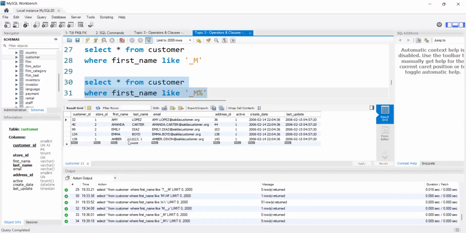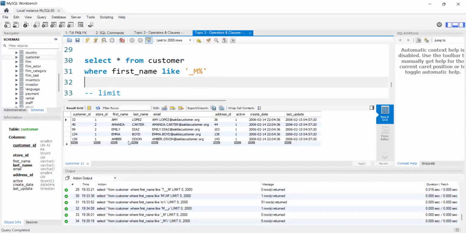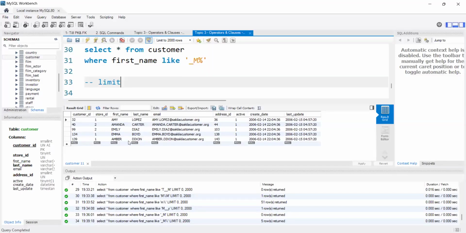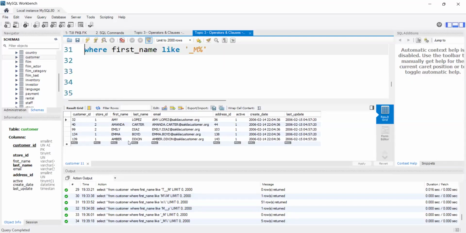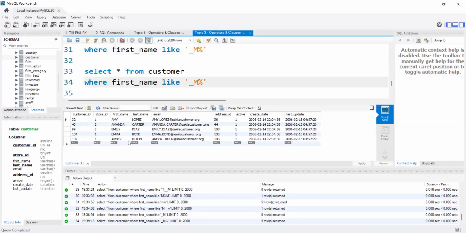Good question, Pritesh. I forgot mentioning this. We can use both the wildcards together as well. We can frame as we wish. Here you can see Amy, Amanda. First letter can be anything. Second is M, and after that we can have any number of characters. Like that, we can. Suppose I will use like this also we can use.